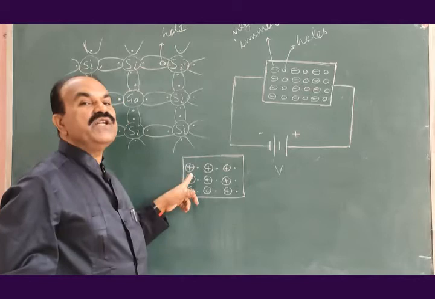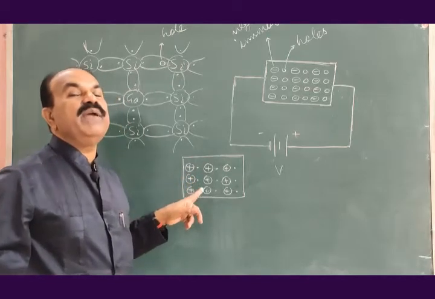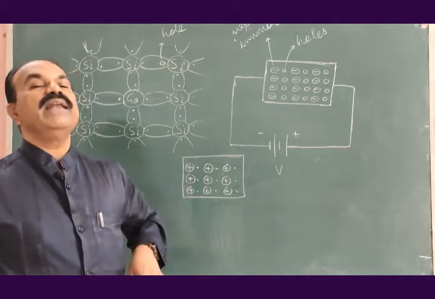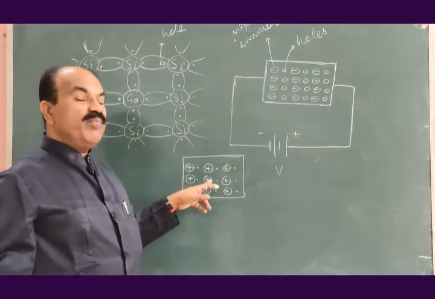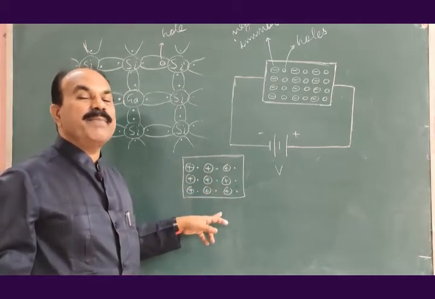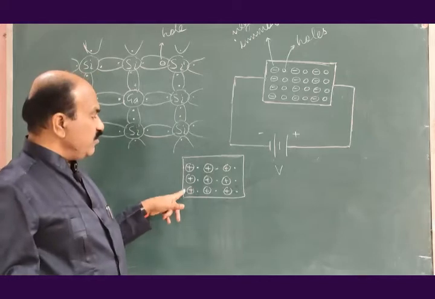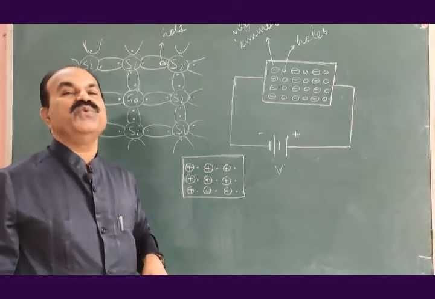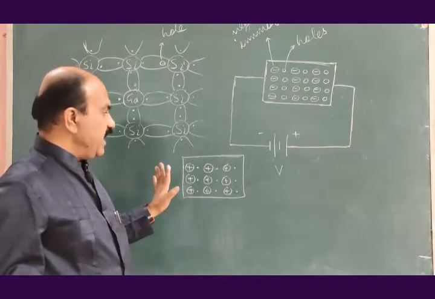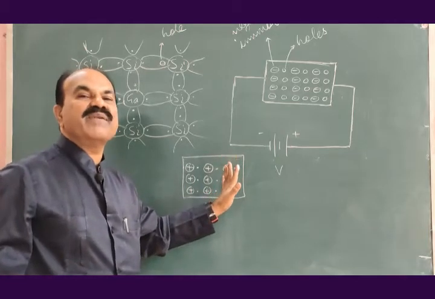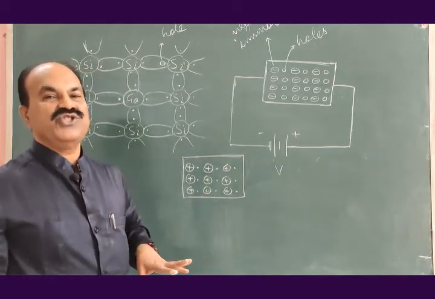The circles enclosing a positive sign will be positive immobile ions. The number of electrons in n type semiconductor will be equal to the number of positive immobile ions, and therefore the net charge on n type semiconductor is also 0.